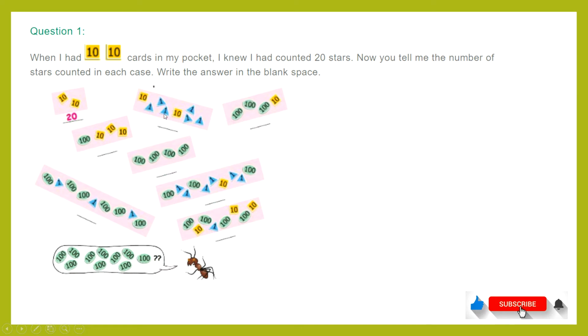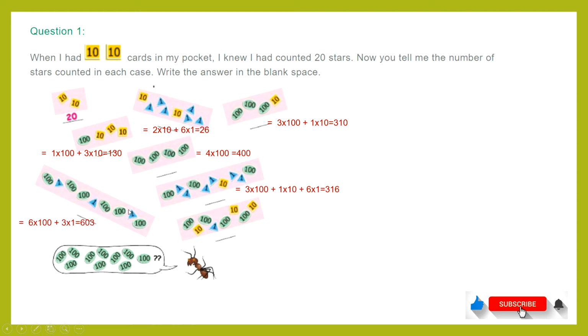Now we have to count the total number of friends here. Look at this number. There are 2 tens, so it will become 20, and 6 ones. 2 tens plus 6 ones, it will become 26. 3 hundreds and 1 ten will give 310. 1 hundred and 3 tens will give 130. 400s, so simple, 400. Here we have 3 hundreds, 1 ten and 6 ones, so 316.